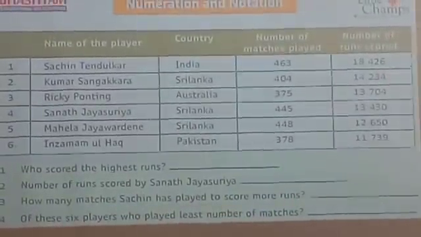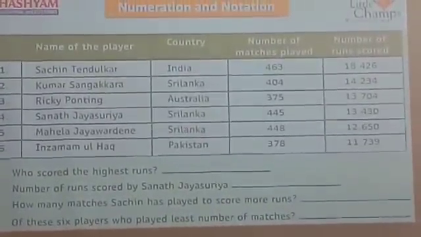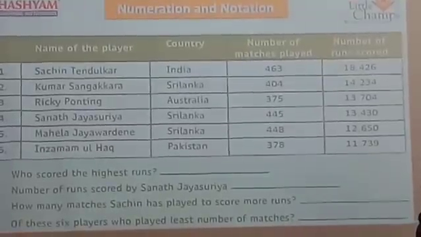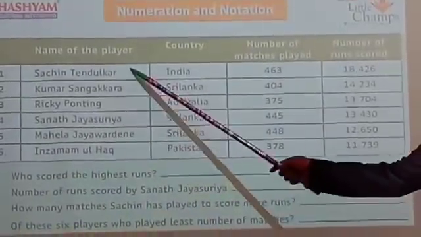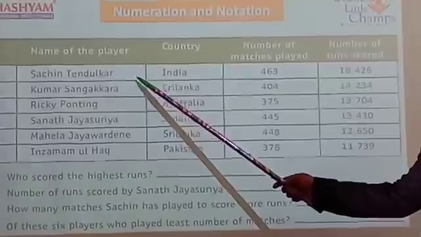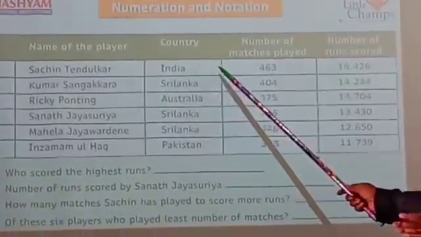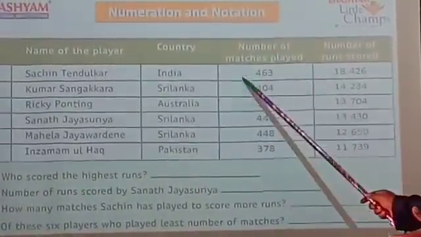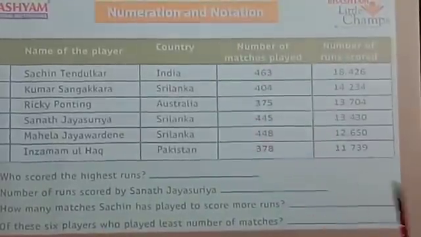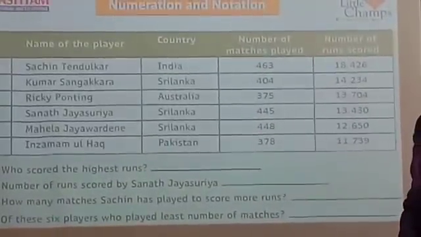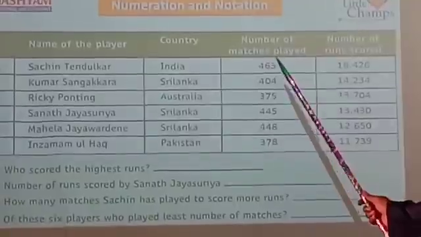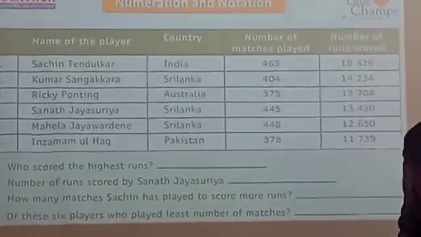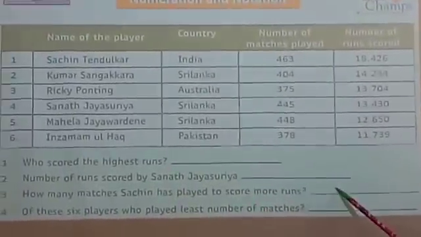Next, the third one. How many matches did Sachin play to score the most runs? Sachin Tendulkar. Which place is he here? First place. Sachin Tendulkar, he belongs to India. How many matches did he play there? Who will say? Varshini, say the answer. 463. So write the answer.